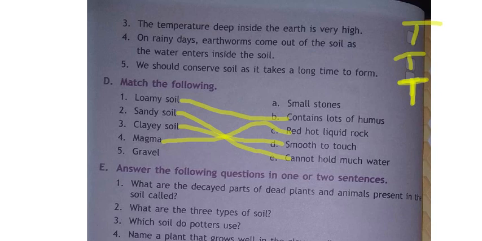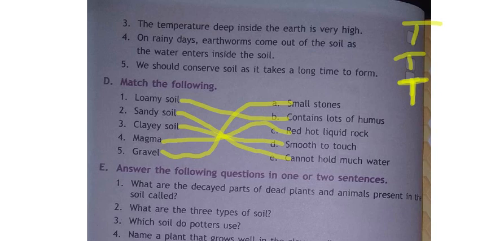Next one, gravel. What did I tell you gravel means? Suppose you take some soil or mud in a vessel or any bowl and pour some water into it. After some time what will happen? The soil will be formed into different layers. In those layers, the bottom layer is called what, children? Gravel. All the small stones will be formed at the bottom, that is gravel. Next clay will be there, next water will be there, and at the top all the dead plants and animals will be floating, that is humus. So the fifth one is what, children? A, small stones. Gravel means small stones.